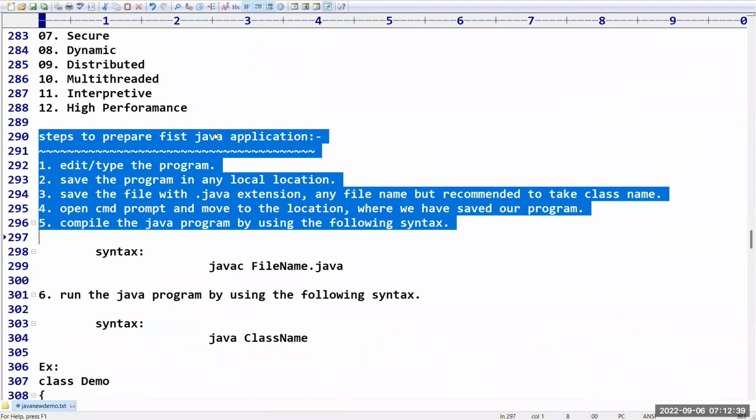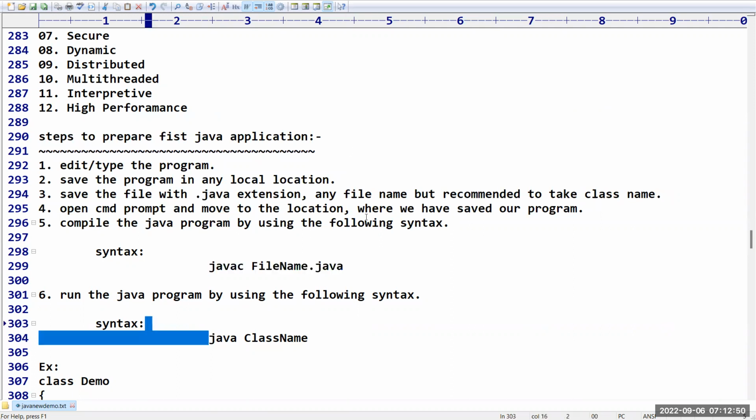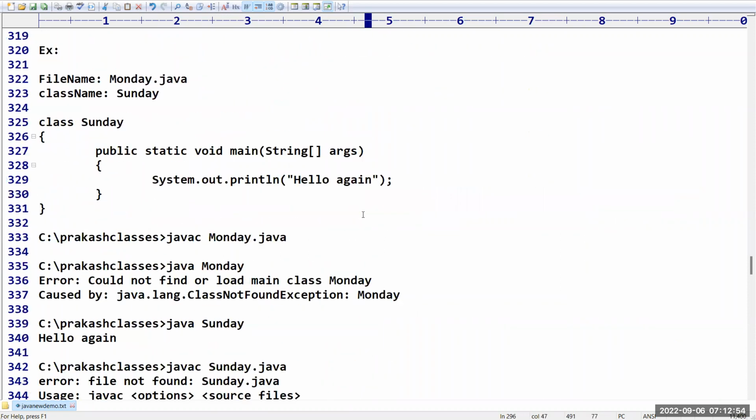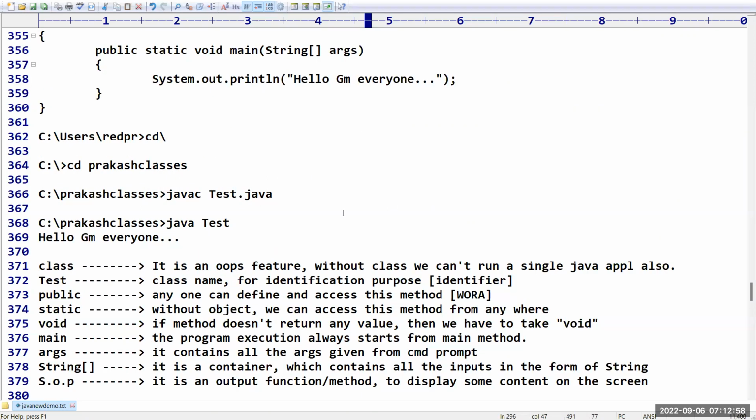Then we have to go to the command prompt and use javac space filename.java to compile the Java program, and java space class name to run the Java program. These things we discussed. And even we have seen the postmortem on that main method also, like what is meant by class, what is meant by Test, all these things.